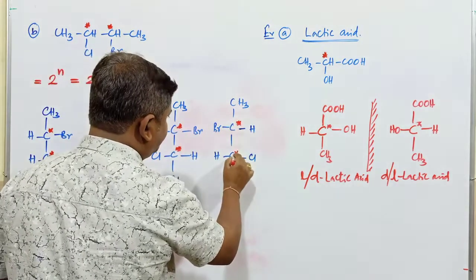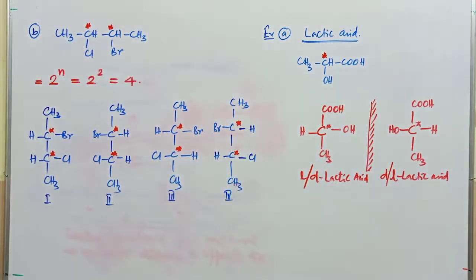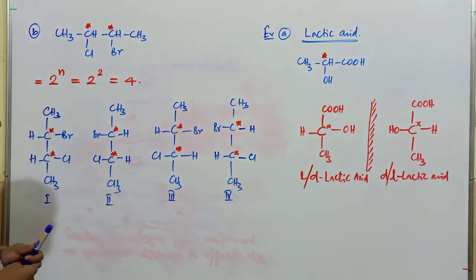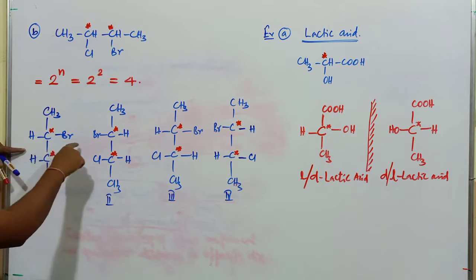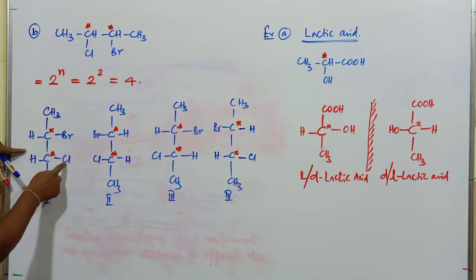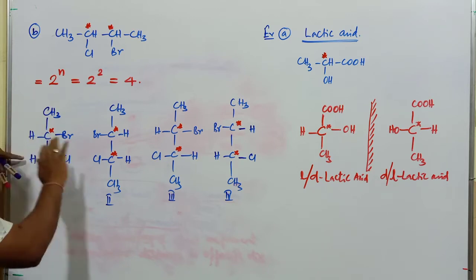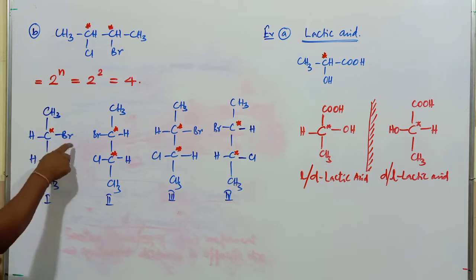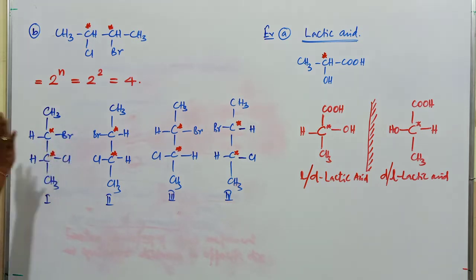Okay, right. Now when the compound has this particular chiral carbon atom, what is the second condition to exhibit optical isomerism? The second condition is that the compound should not have a plane of symmetry. When you take one plane of symmetry, this part contains chlorine and this part contains bromine. So the question of a plane of symmetry is not possible in this case. Even though hydrogen is present, this part contains 2 different halogen atoms. So this compound does not have a plane of symmetry or center of symmetry.